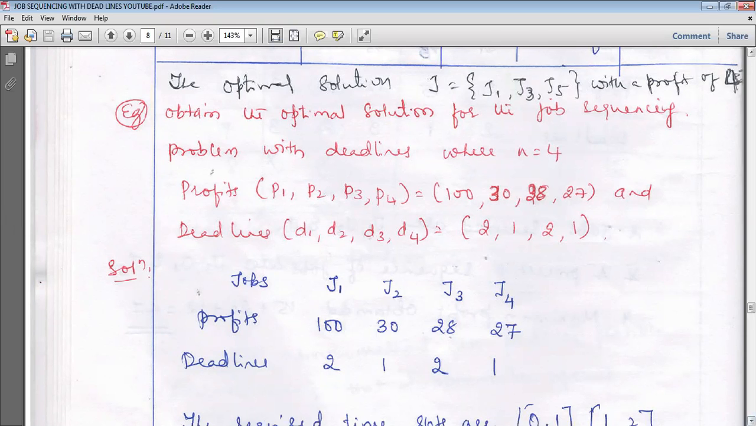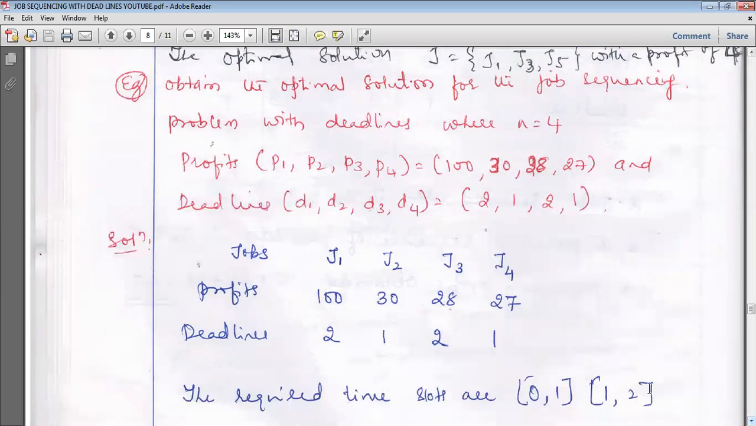So we have to check what the required time slot is. As I said in the previous example, if deadlines are up to 3 hours, we have to take 0 to 1, 1 to 2, 2 to 3. Here, the maximum deadline given is 2 hours. So the time slots we are going to consider are 0 to 1 and 1 to 2. The required time slots I have written here.